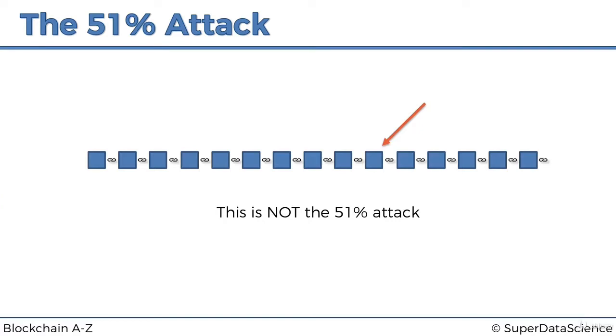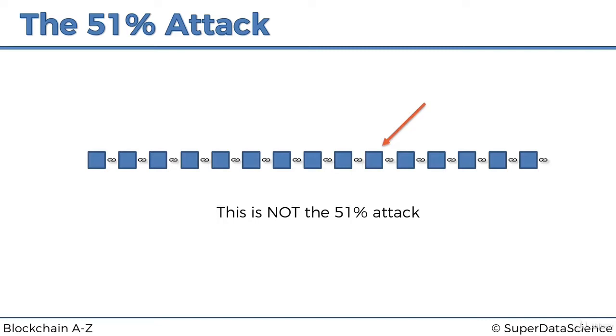In the proper 51% attack, what we talk about is 51% of the hash rate, not 51% of the nodes. The hypothetical example that we just described is not even considered an attack because, given the way blockchains are constructed, it's pretty much impossible.